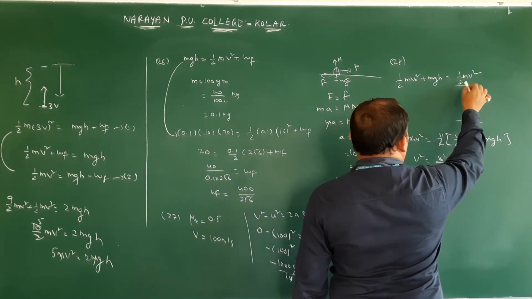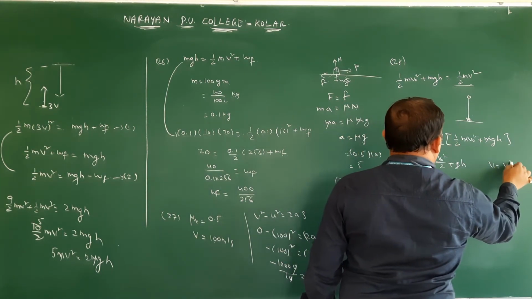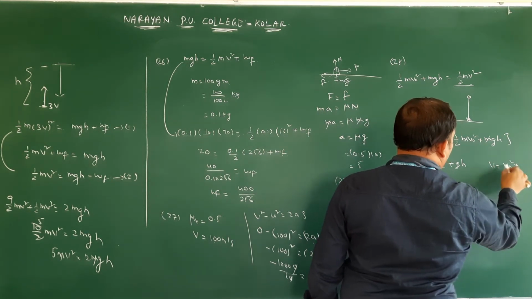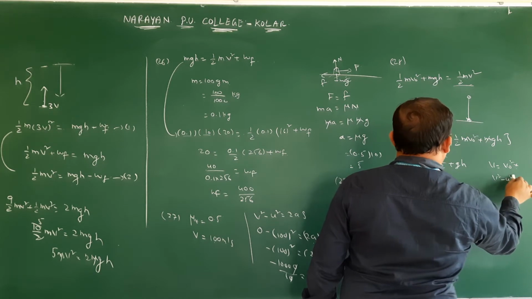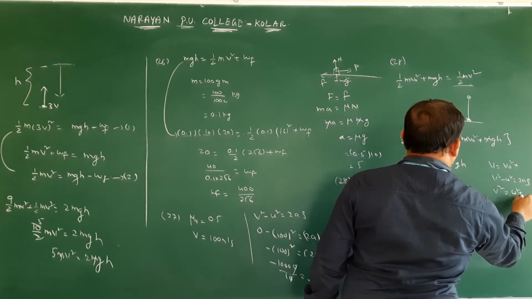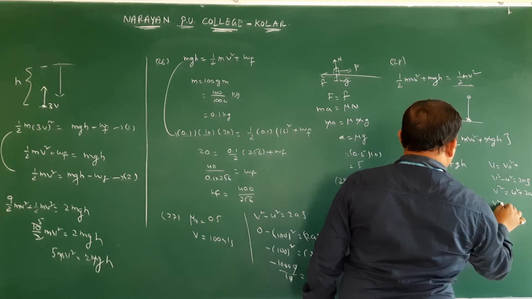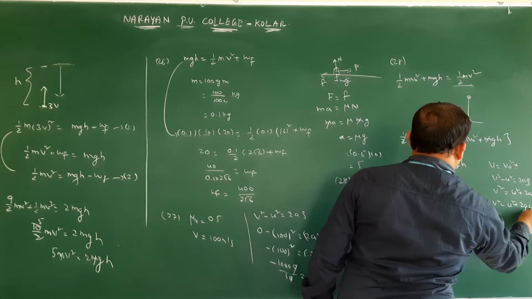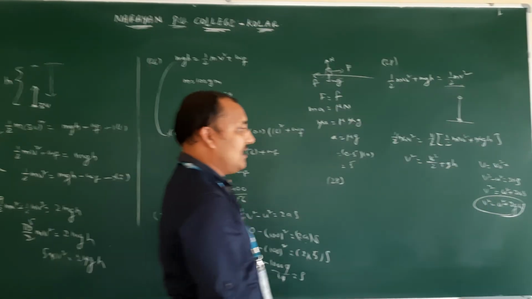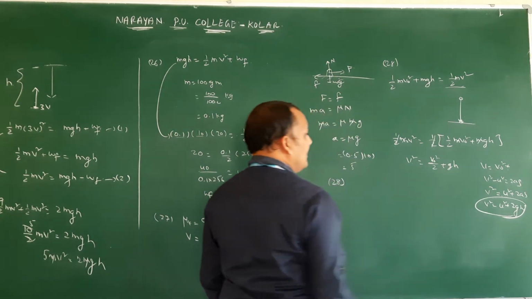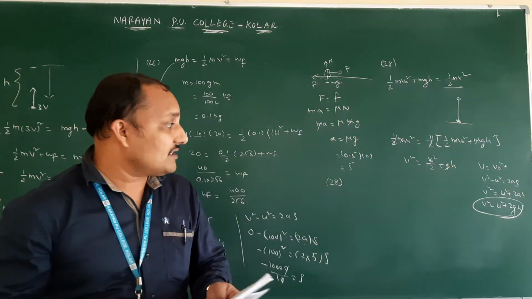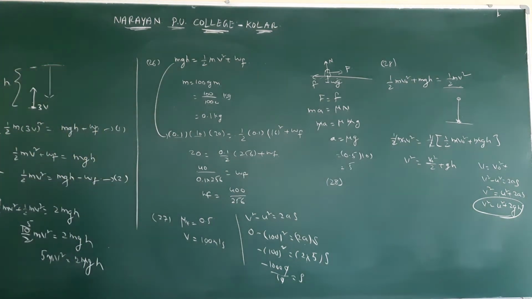Final velocity you will be getting. V square is equal to U square plus 2as. So if you substitute that one, you will be getting V0. Okay? So you can substitute here, you will be getting the V0 value. So I gave the equation for you, you can substitute and solve. So next we will see.